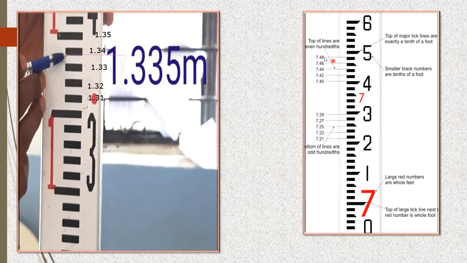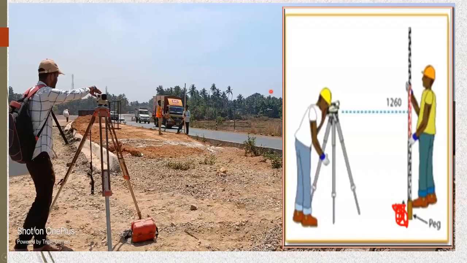We know that because you see here, the even numbers will be at the top, odd numbers will be at the bottom. So 1.33, and the next is 1.335. If it was at the top, it would have been 1.34. Got it? So that is how it is showing 1.335 here. This is how it looks practically.